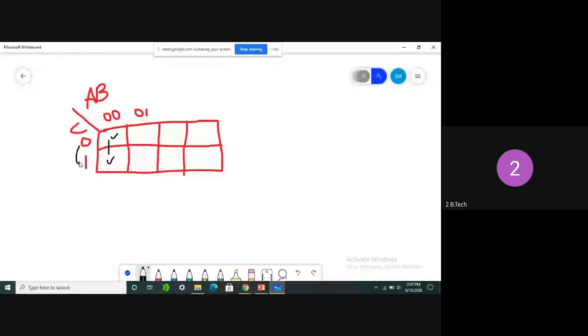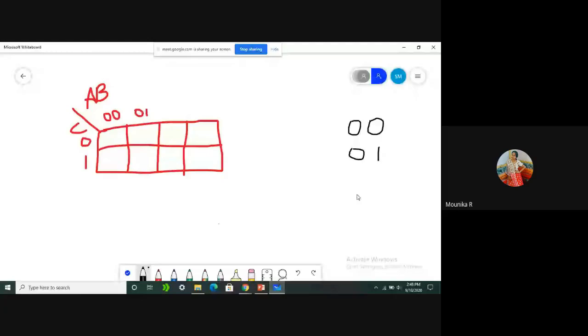Now coming to the values of AB. What are the values of AB? First it is going to be 0 0. Clear? Next combination may be 1 0. What is the next combination? After 1 0, 0 1 will come.